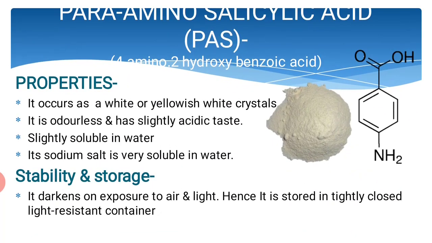Next is para-amino salicylic acid, or PAS. It is 4-amino 2-hydroxybenzoic acid. The properties of PAS are, it occurs as white or yellowish white crystals. It is odorless and has a slightly acidic taste. The solubility is, it is slightly soluble in water and its sodium salt is very soluble in water. The stability and storage is, it darkens on exposure to air and light and hence it should be stored in a tightly closed light resistant container.